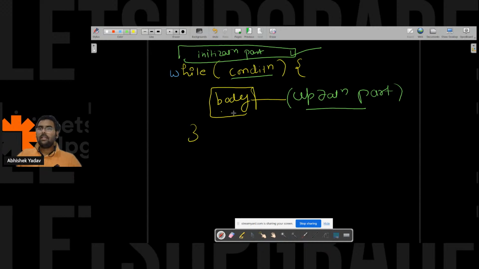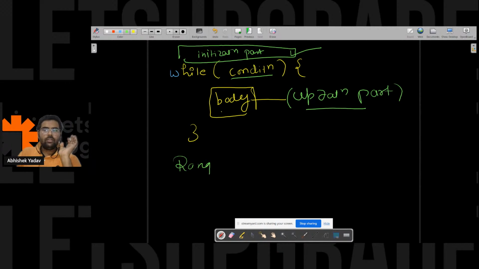When can I use for loop and when can I use while loop, anyone? So guys, what happens when you know the range?